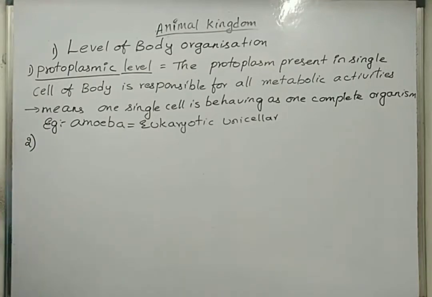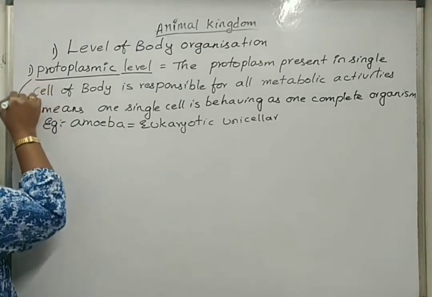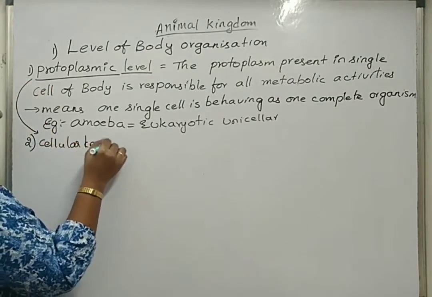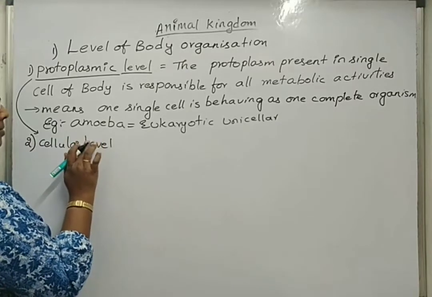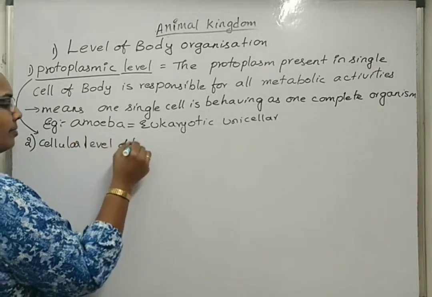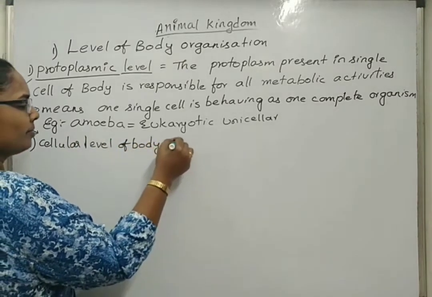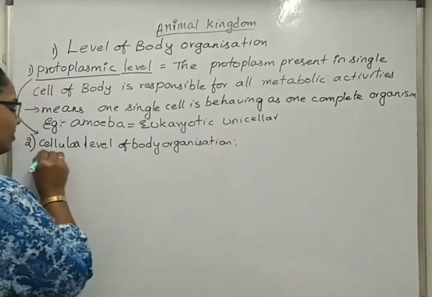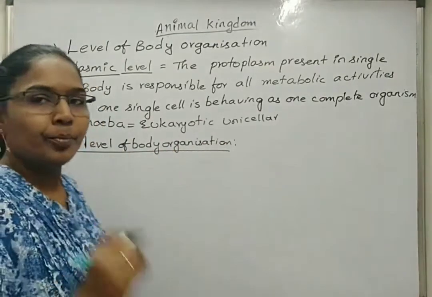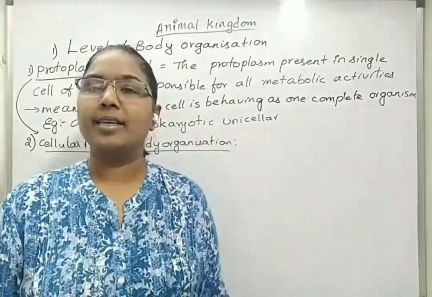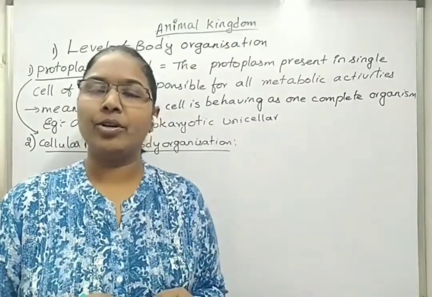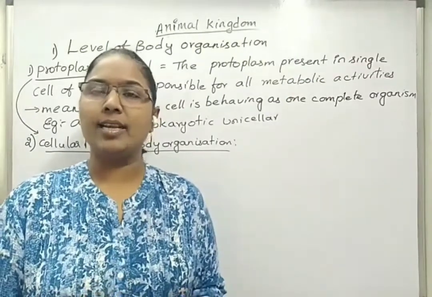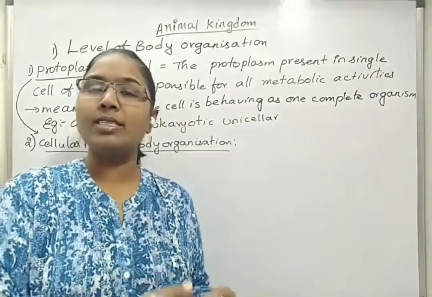The second level of body organization is explained as the cellular level of organization. Here, the body is made up of many cells, but the cells within one body do not have coordination among themselves.